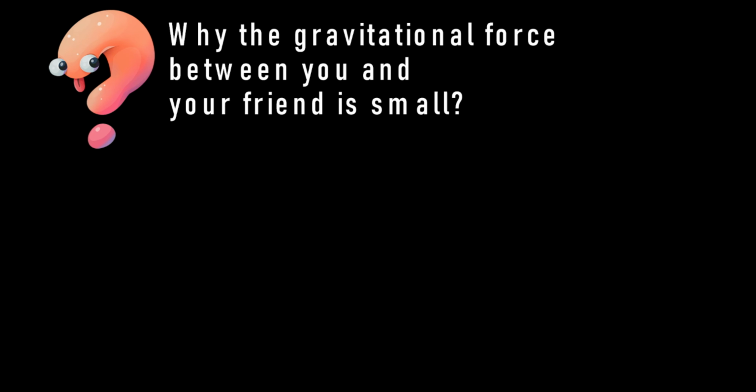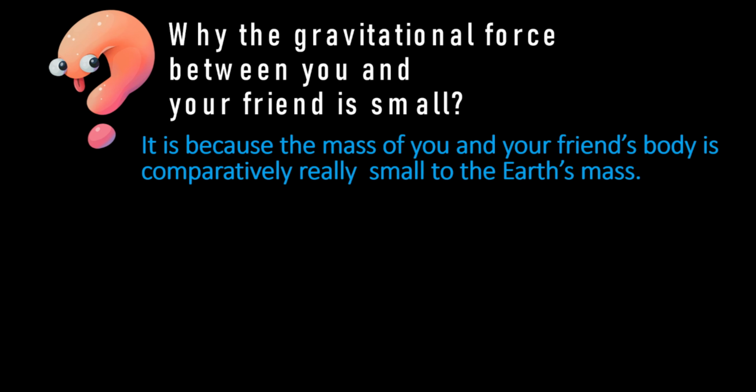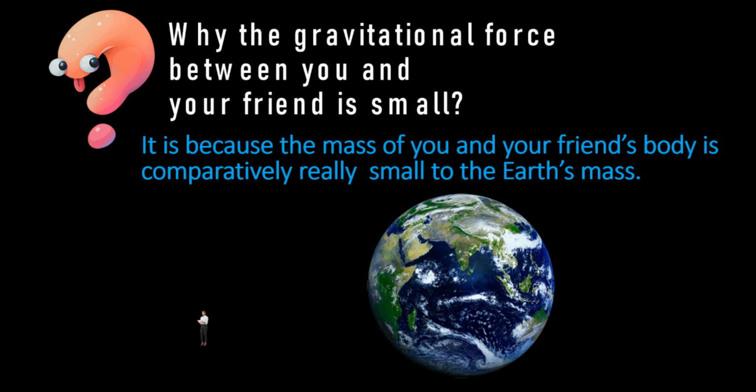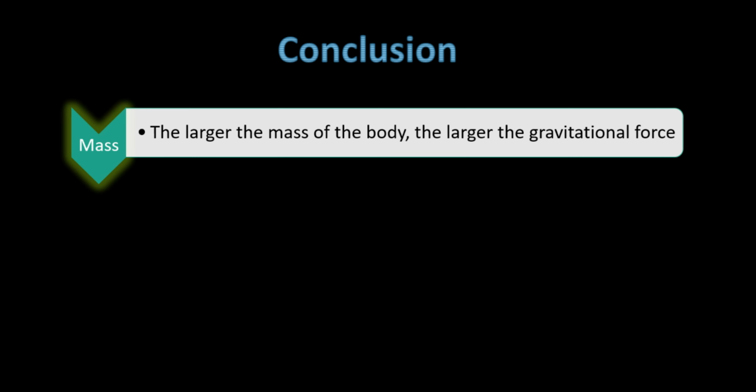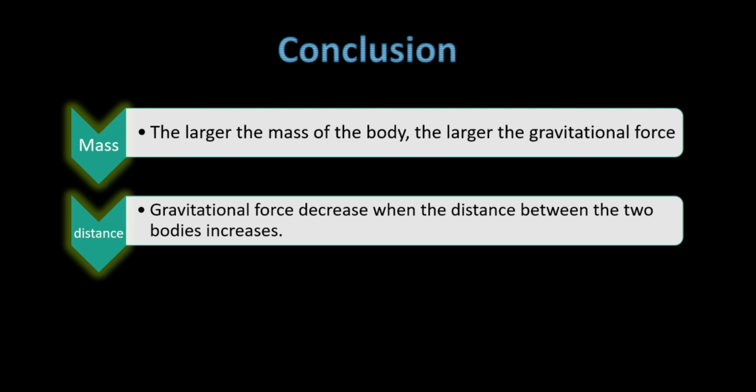Why is the gravitational force between you and your friend small? It is because the mass of you and your friend's body is comparatively really small compared to the Earth's mass. As a conclusion, the larger the mass of the body, the larger the gravitational force. Gravitational force decreases when the distance between the two bodies increases.